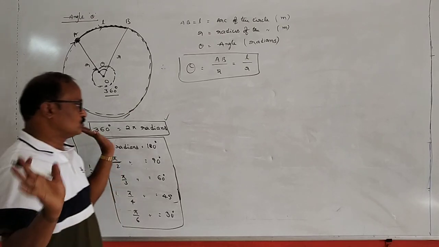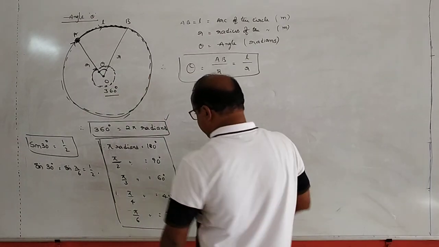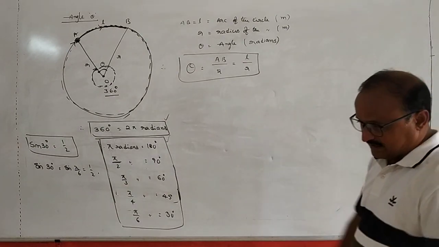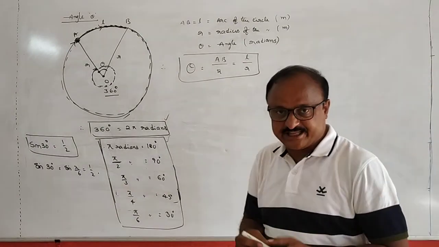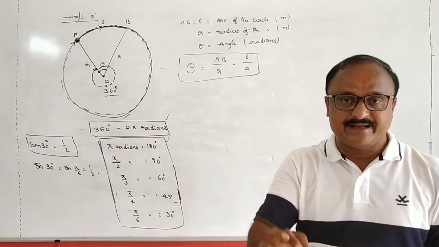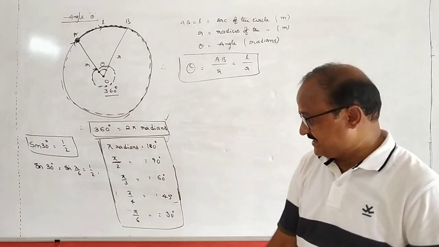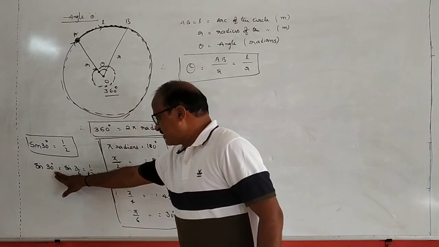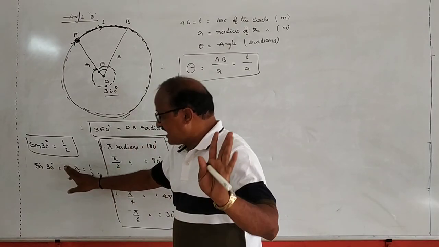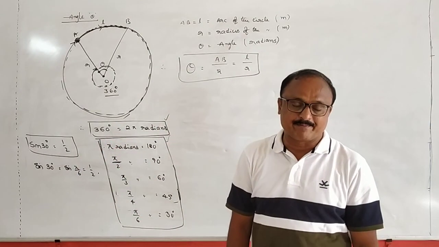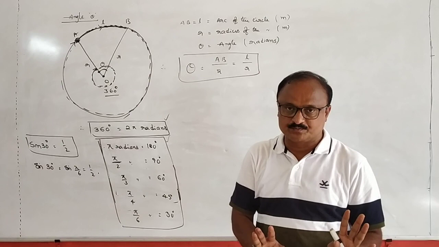Okay, remember these values. This is the relation between radians and degrees. While solving problems, theta must be represented in radians, not in degrees. Sin 30 degrees is equal to sin pi by 6. Sin pi by 6 is equal to 1 by 2.